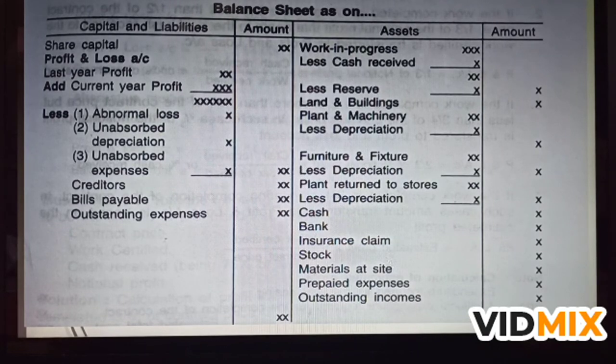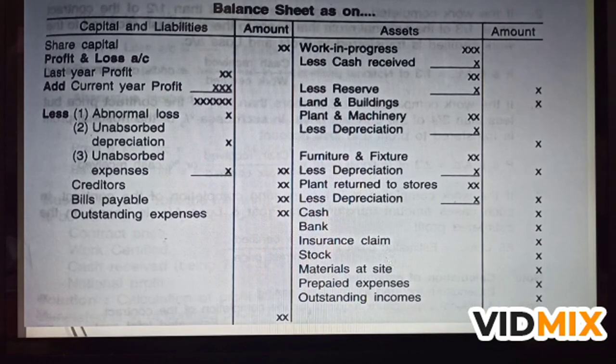Next, come to the liability side. The first item on the liability side will be share capital. After that, we have to write the profit and loss account. If last year's profit is given in the problem, we have to combine the current year profit with the last year profit. So we have to add this current year profit to the last year profit.